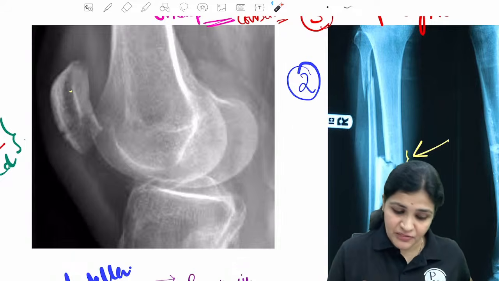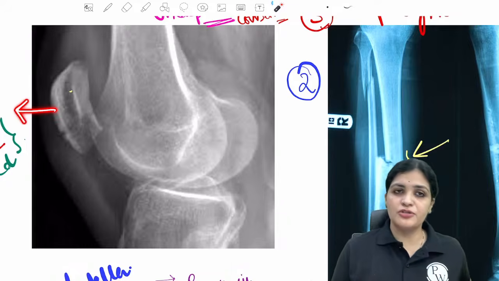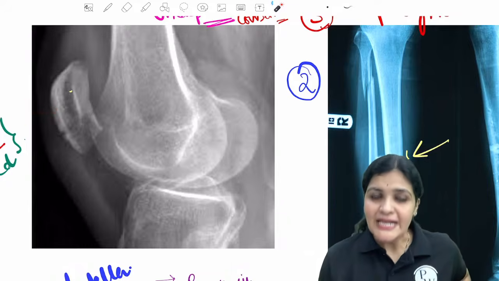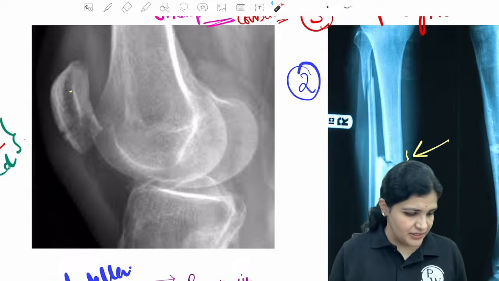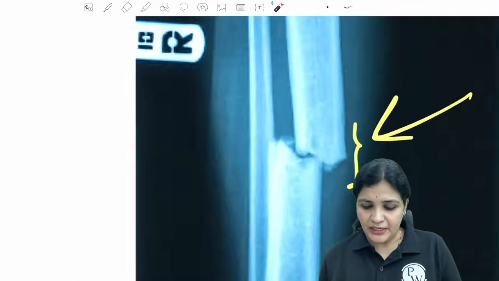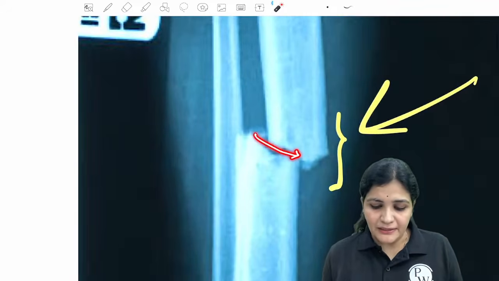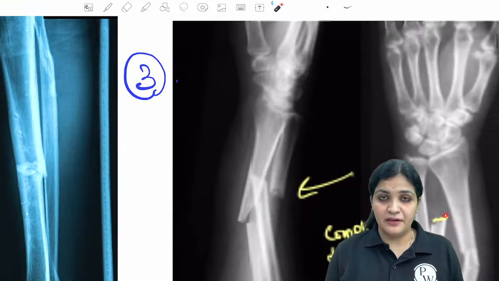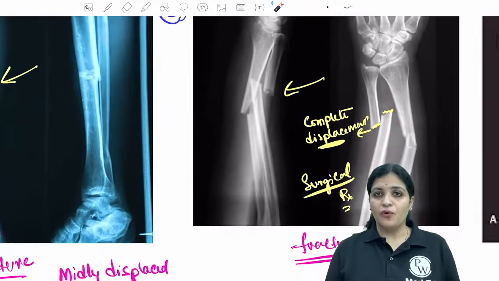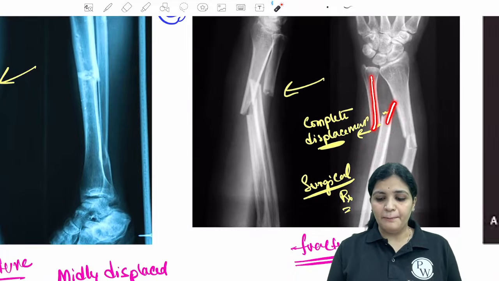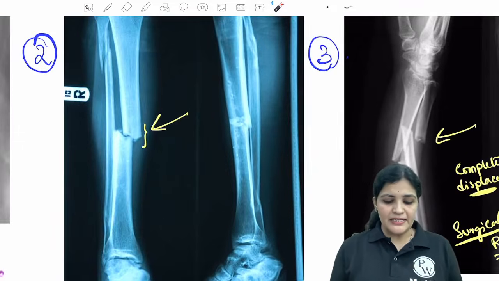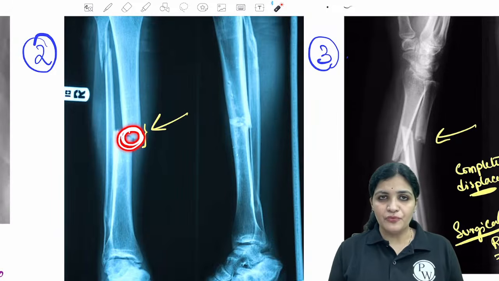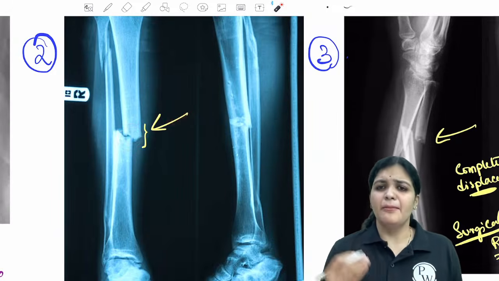And whenever the fracture is not exposed to the outside environment, this is called a closed fracture, right? And here there is a displacement, but it is not as aggressive as this particular displacement. So when you see this forearm bone, the fragments are completely displaced. Here you can see there is some contact between the two fragments, hence this is called mildly displaced.